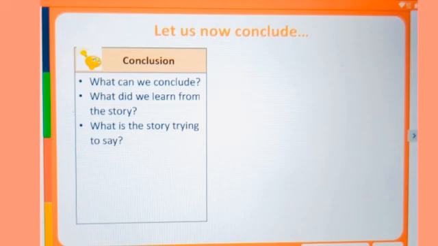Let us now conclude. By using the story clues and what we already know, what can we conclude? Yes, we can conclude that we should prepare for the future. We should not be lazy like the grasshopper. We should be prepared for the future like the ant. We should do hard work like the ant. We should not be lazy like the grasshopper. What is the story trying to say? Yes, the story is trying to say we should plan for the future.